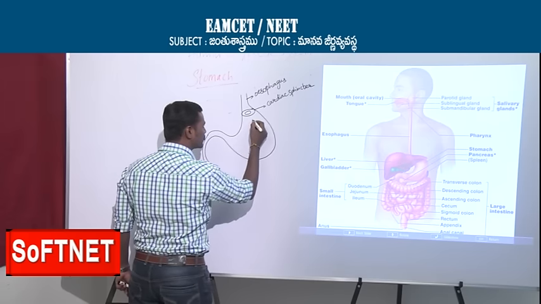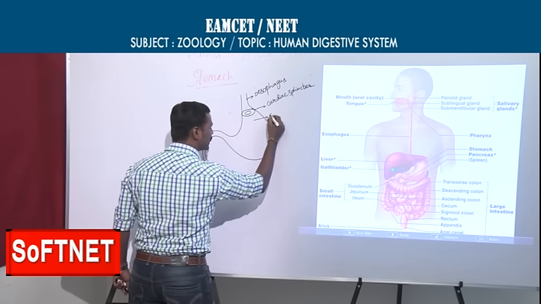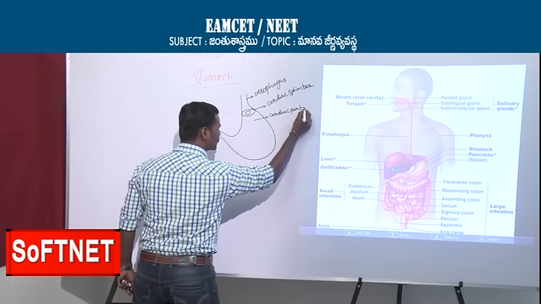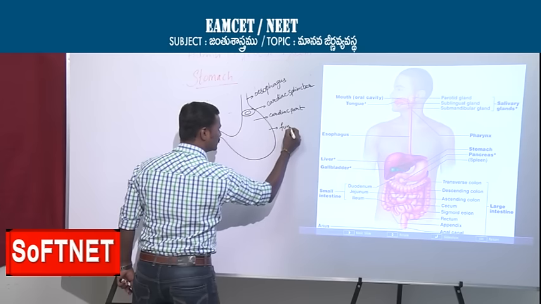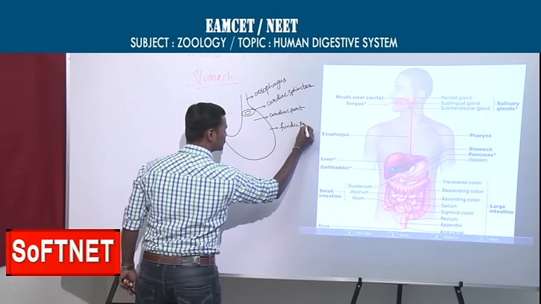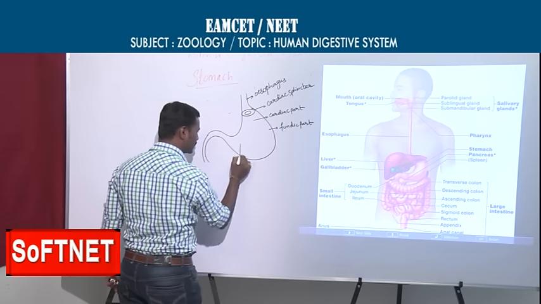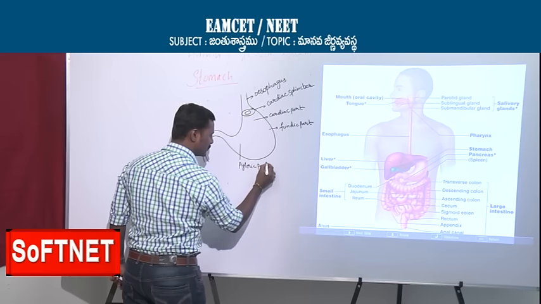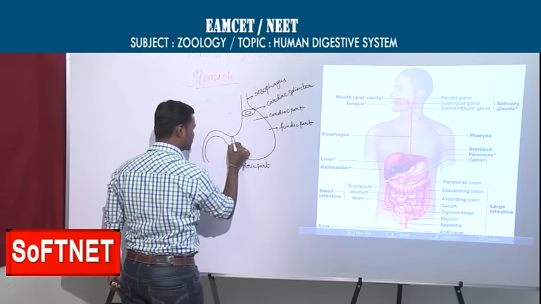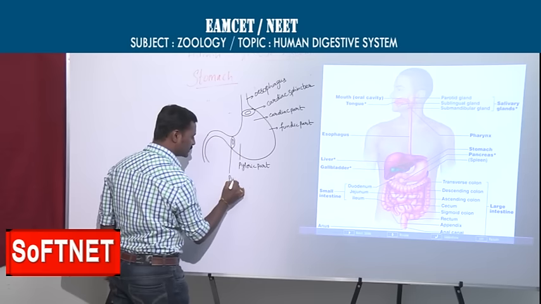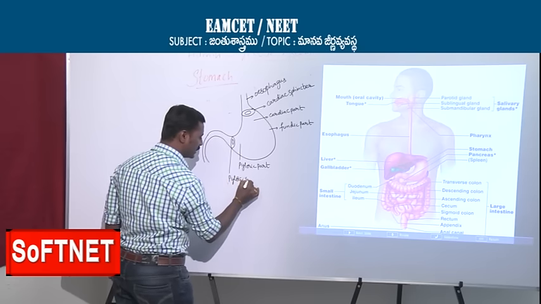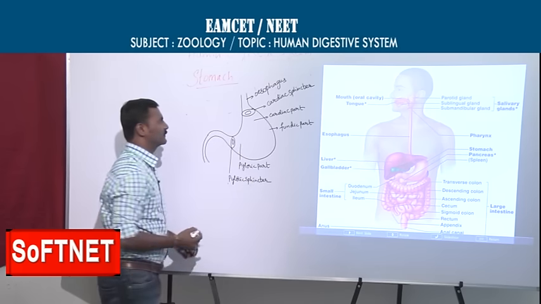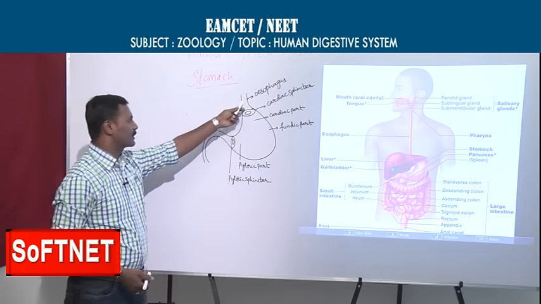Next, you can see this part is the cardiac part. This part is called the fundic part, and this part is the pyloric part. Here there is a sphincter. This is the pyloric sphincter.